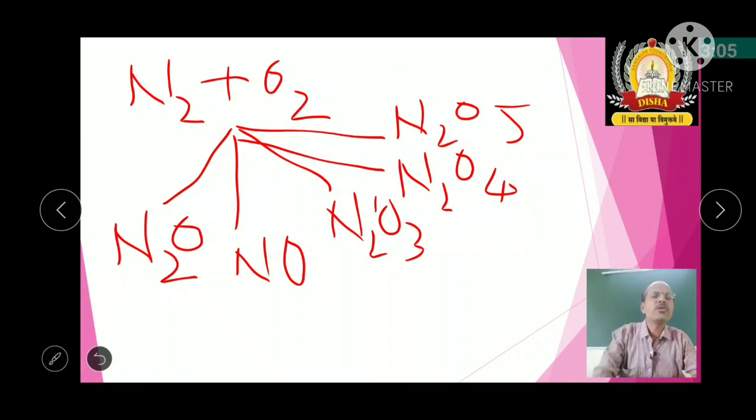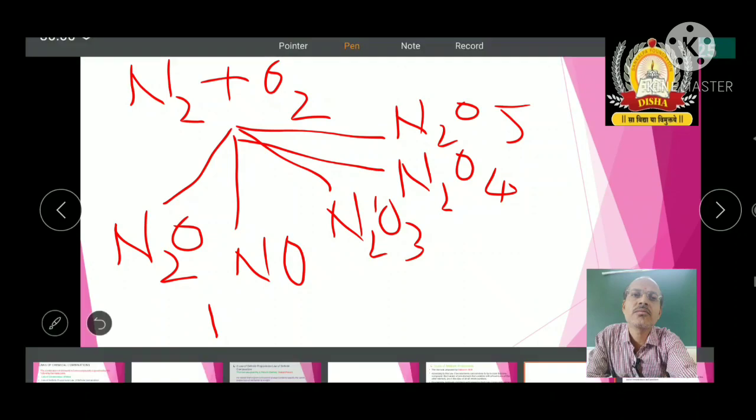The same two elements, nitrogen and oxygen, give all these, and here you can see the nitrogen composition remains the same. You just go through that. The nitrogen percentage remains the same, but the oxygen percentage will be in a simple ratio.